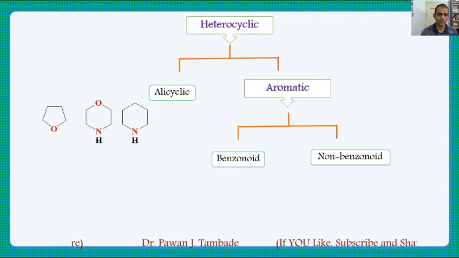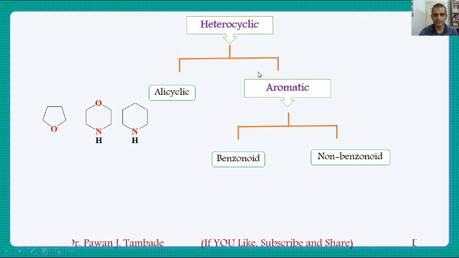Now if you look at these molecules, they are cyclic in nature, but each molecule possesses more than one different type of atom in the cycle. For example, in this tetrahydrofuran, apart from these 4 carbons, there is one oxygen in the cycle. So this is heterocyclic, and it is not aromatic, it is just cyclic, so it is an alicyclic molecule of heterocyclic type. In the same way, if you look at these two examples, these are again cyclic molecules which contain one or more heteroatoms in the cycle. So these are examples of alicyclic molecules of the heterocyclic category.